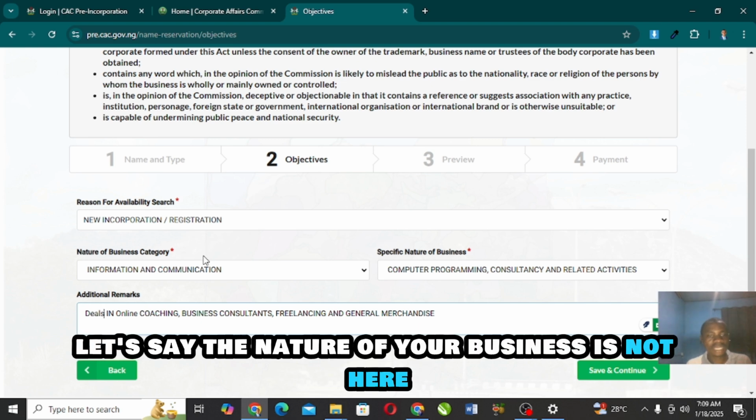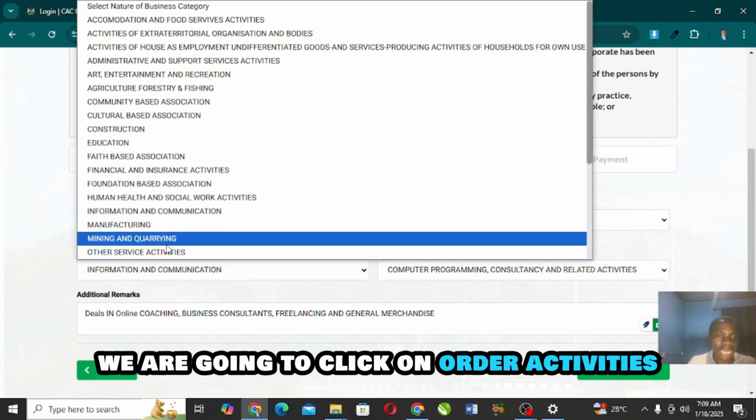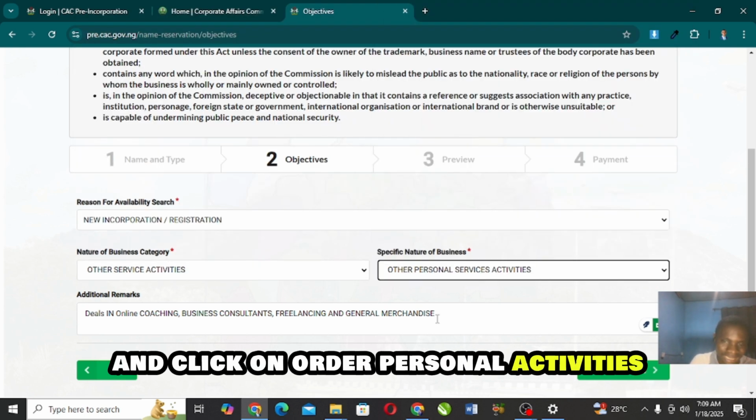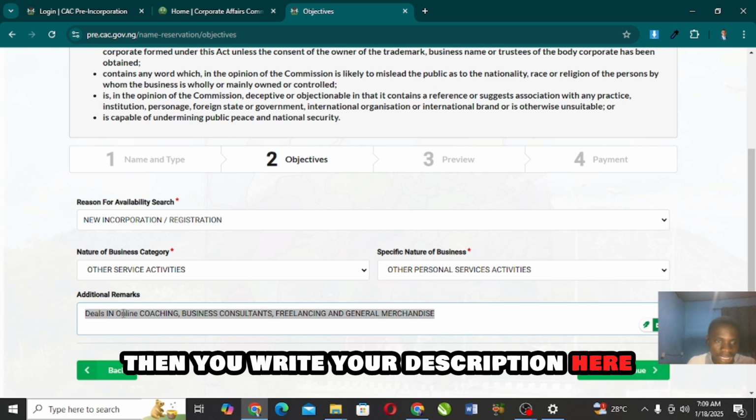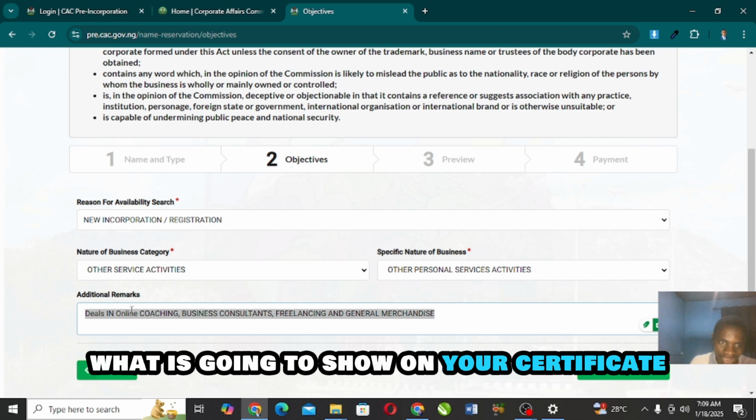So now let's say the nature of your business is not here. We are going to click on other activities. Then you come here too and click on other personal activities. Then you write your description here. The description that you write here is what is going to show on your certificate.